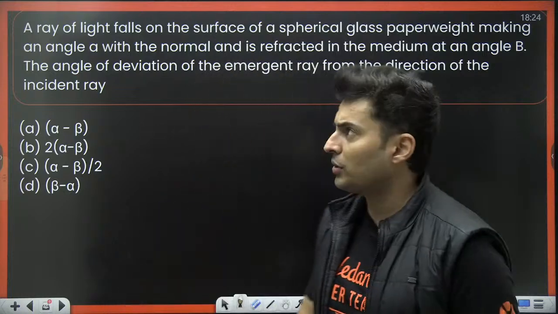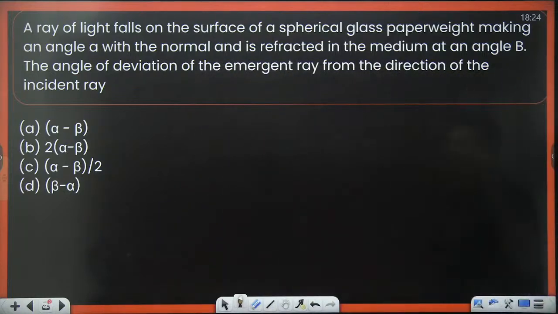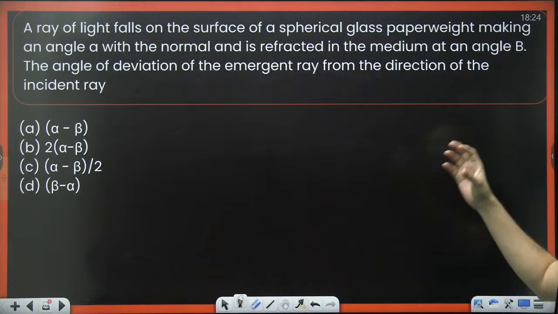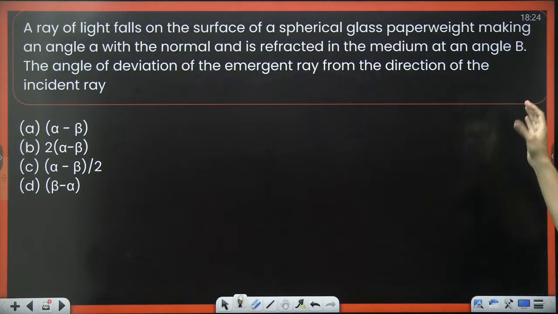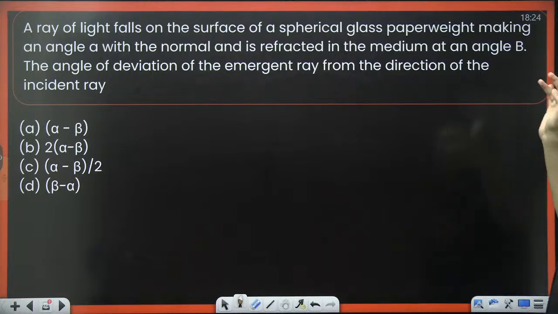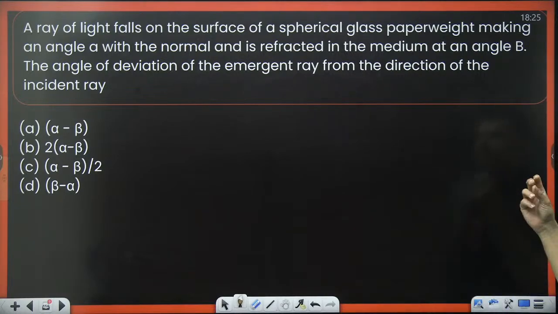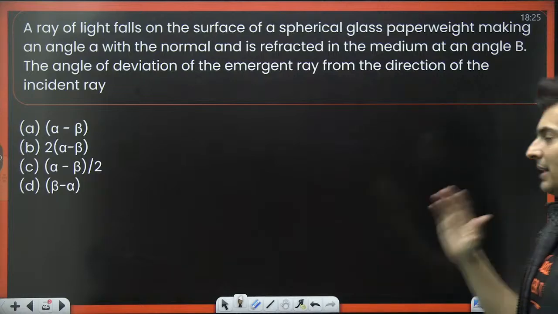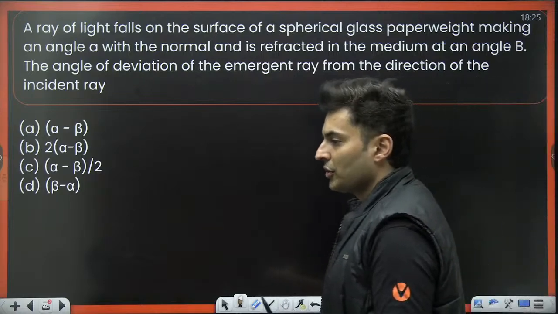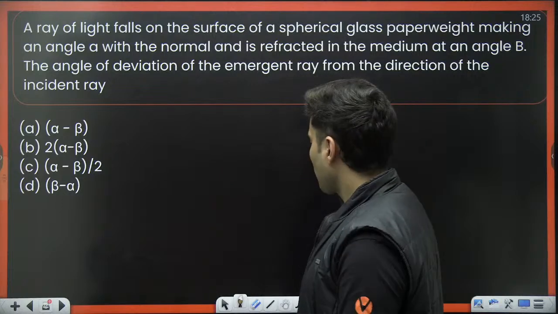Here comes the first question. A ray of light falls on the surface of a spherical glass paperweight making an angle alpha with the normal, refracted by the medium at an angle beta. The angle of deviation of the emergent ray from the direction of the incident ray is how much? The angle of deviation. Okay.